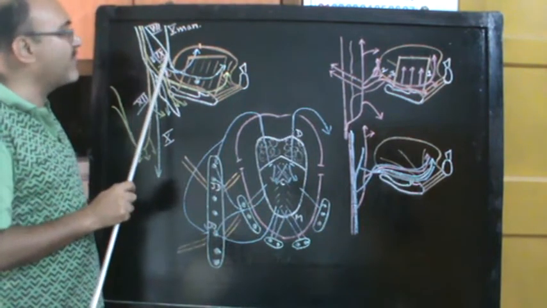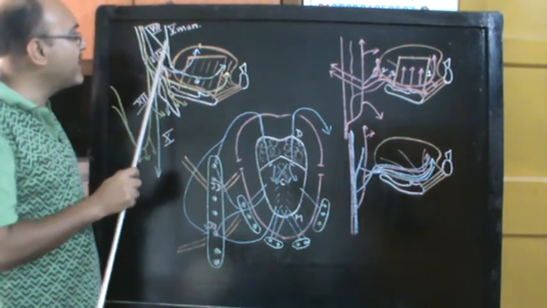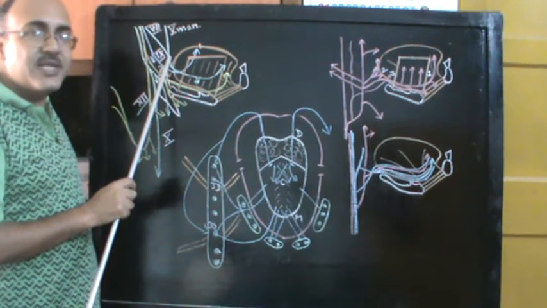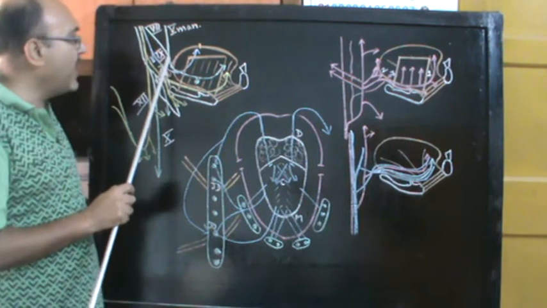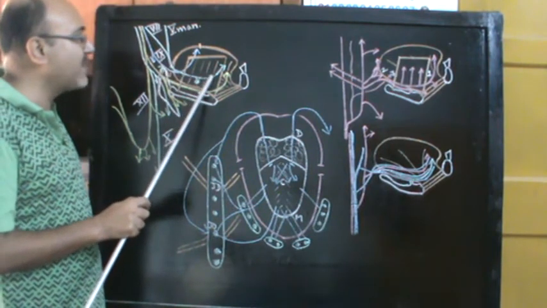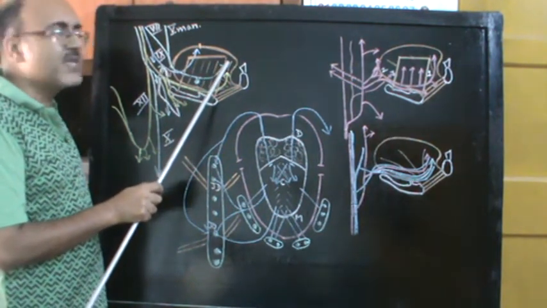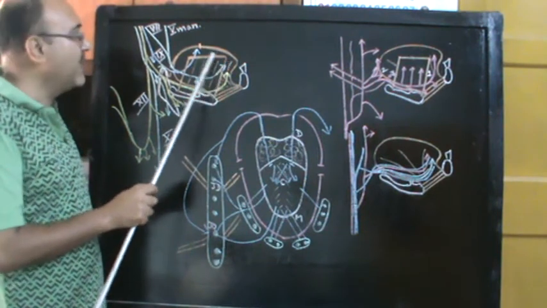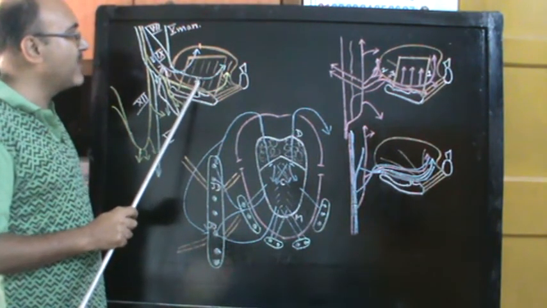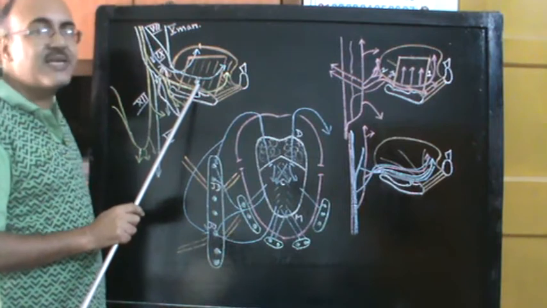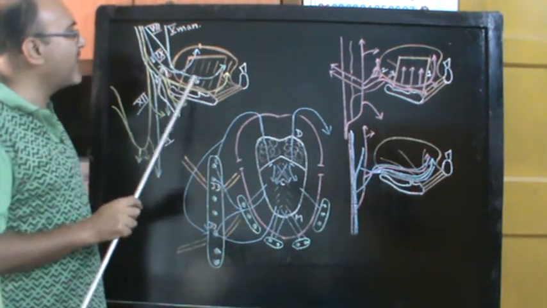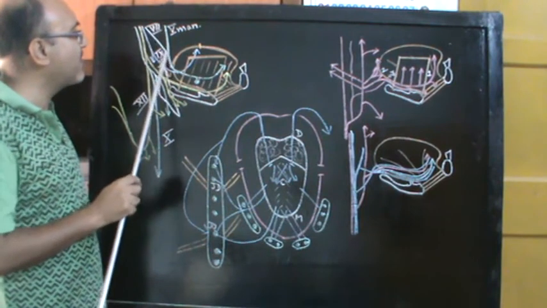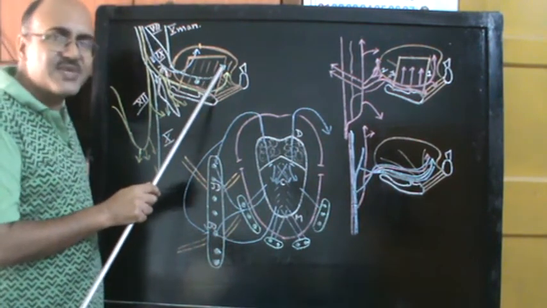The chorda tympani branch of the facial nerve unites with the lingual nerve in the infratemporal fossa, as you can see, at an acute angle, and the two together go into the submandibular region, and from there they are going to supply the tongue. And you can make out that from the lingual nerve is hanging the submandibular ganglion. So what is the supply for the lingual nerve and what is the supply of the chorda tympani branch of the facial nerve?